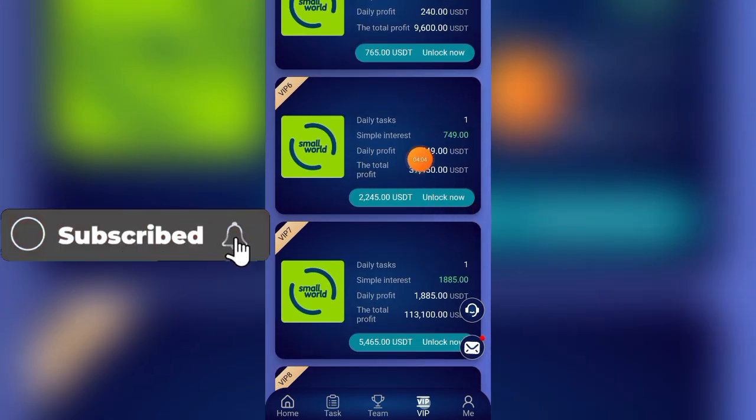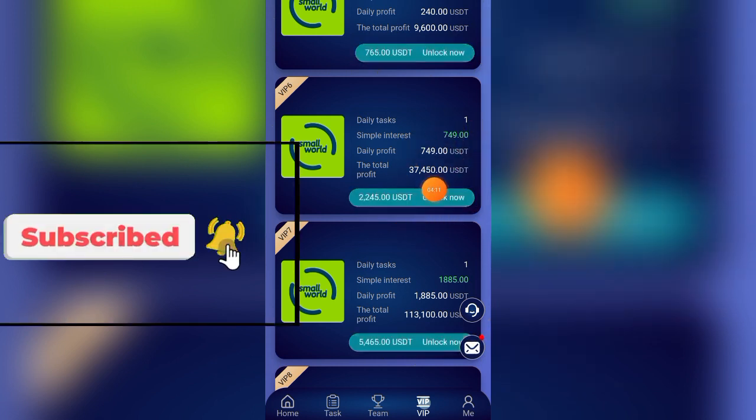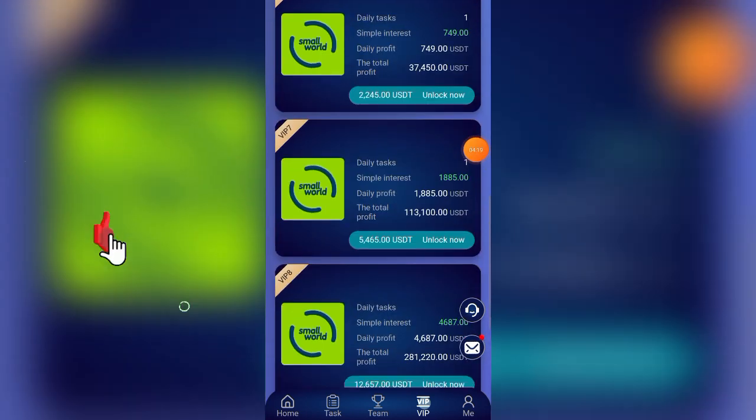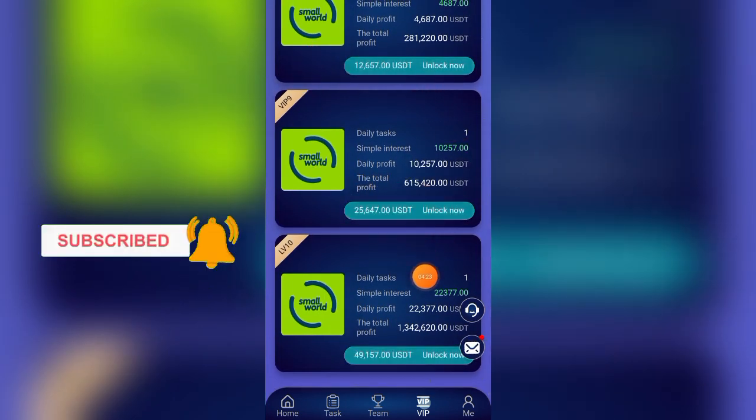So if you come down here, you see VIP 6. You need $2,245 to unlock VIP 6, and you'll be drawing 749 USDT every day. And the total profit you're going to make from this VIP 6 is 37,450 USDT. This is huge. This is great, and this is how it leads to VIP 10.